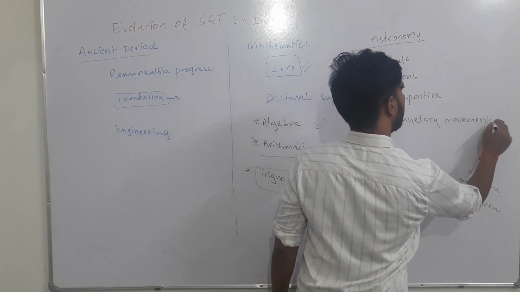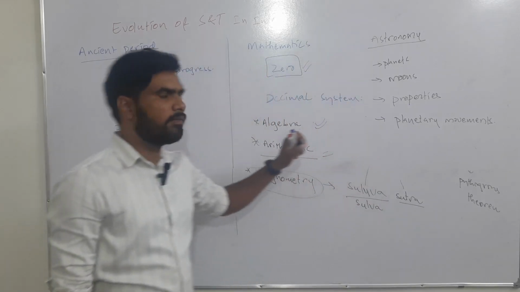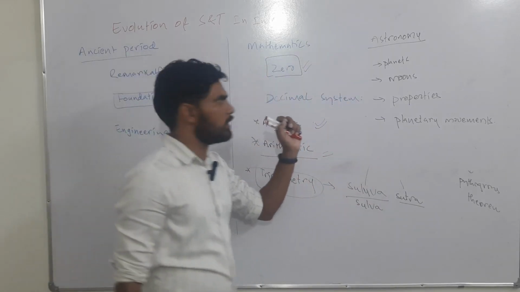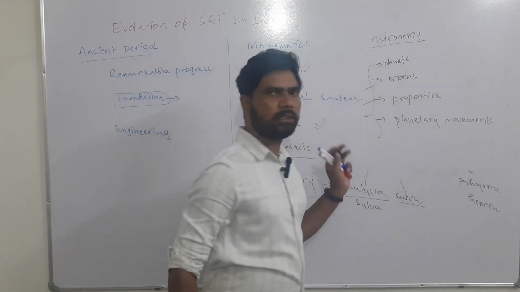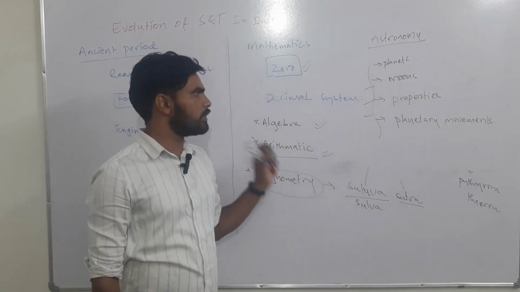A lot of study was done and a lot of inventions were there in the astronomical aspects during the ancient period.